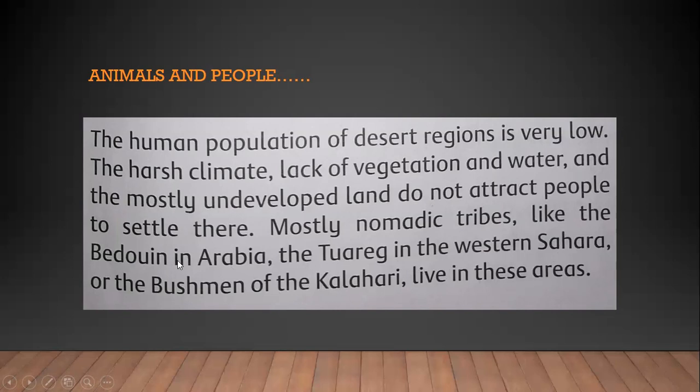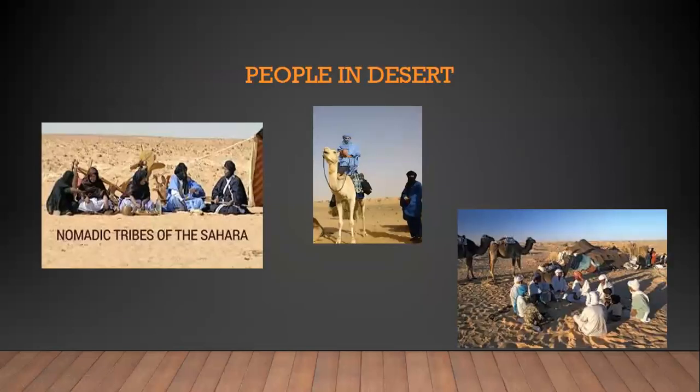These are the names of famous tribes, as you can also see in these pictures: Sahara nomadic tribes, and Arabian and Kalahari nomadic tribes. These are pictures taken of these nomadic tribes.